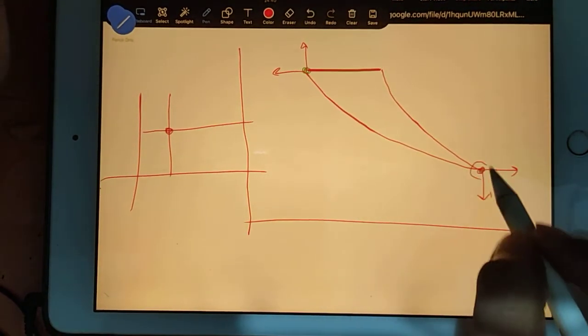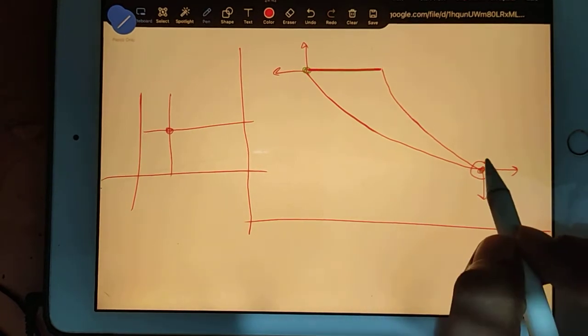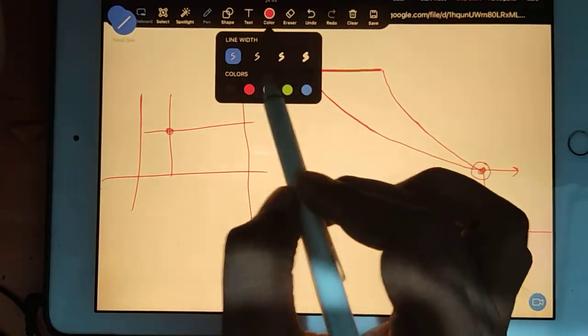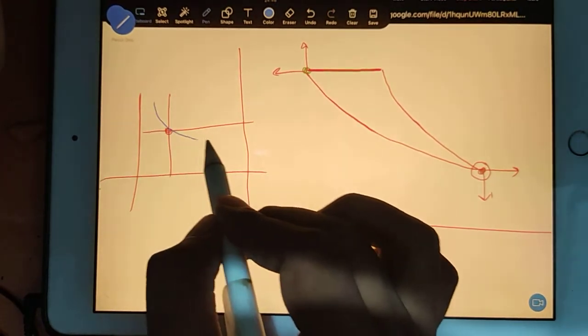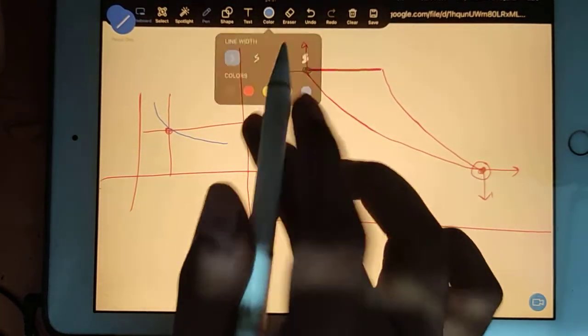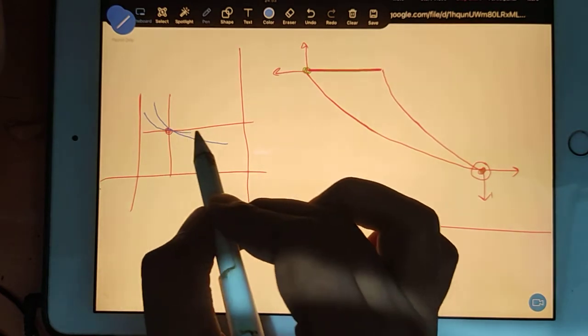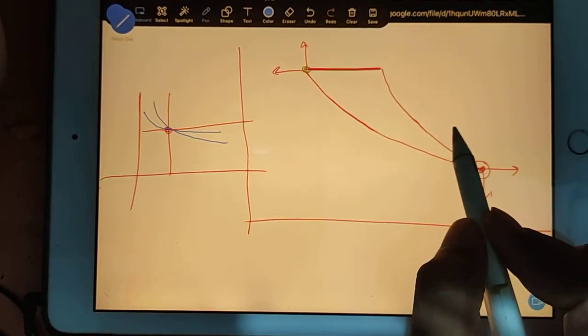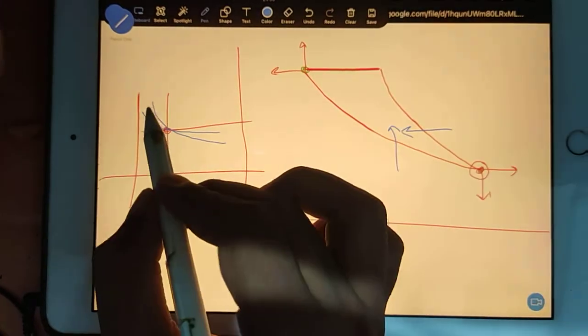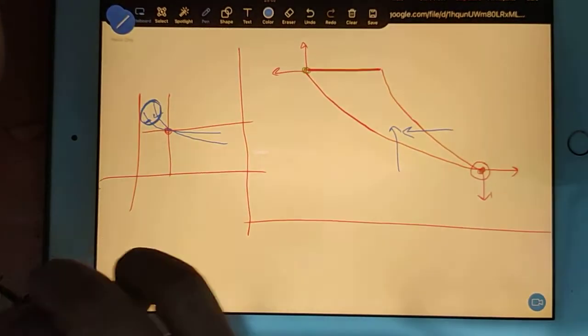It means at this point they are merging, right? So for the merge point, I'm changing the color. You focus on the merge point. You have one line like this, and you have one line like this. Now you see where the merge point is. Your entire cycle is on the left side, and this is the merge point.